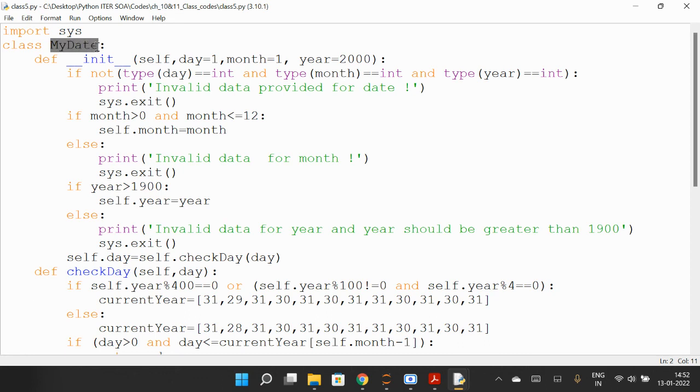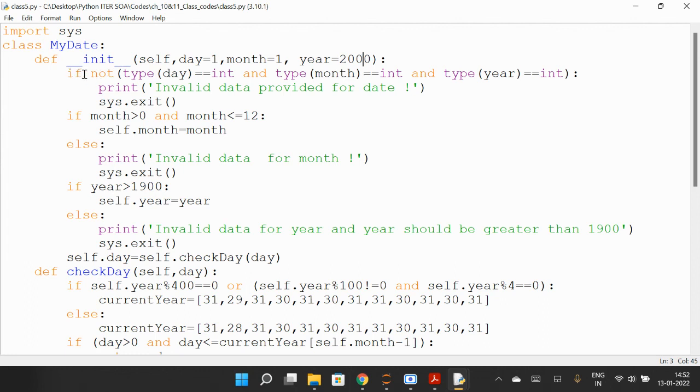Class MyDate: we have written the name of the class as MyDate, so we are creating a class. Okay, def __init__, this is called a constructor, or initiator you can say, of the object self with these variables. So variables day, month, year. So default values are given already. Like day is 1, day is like date you can say, month January, and year we have given a default.